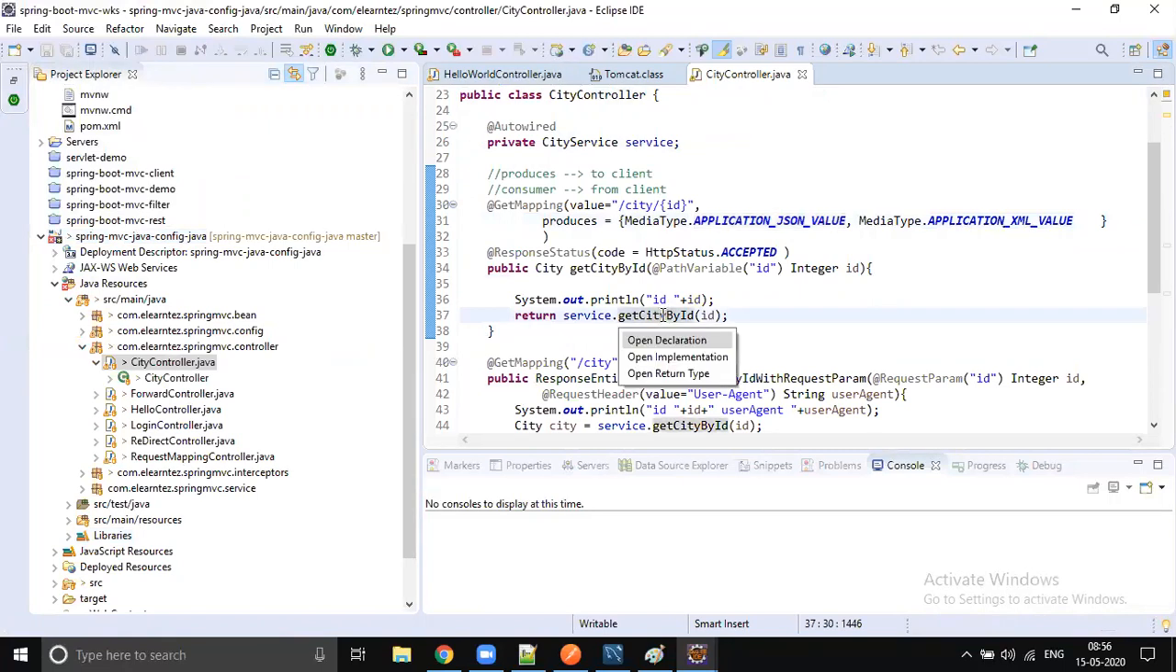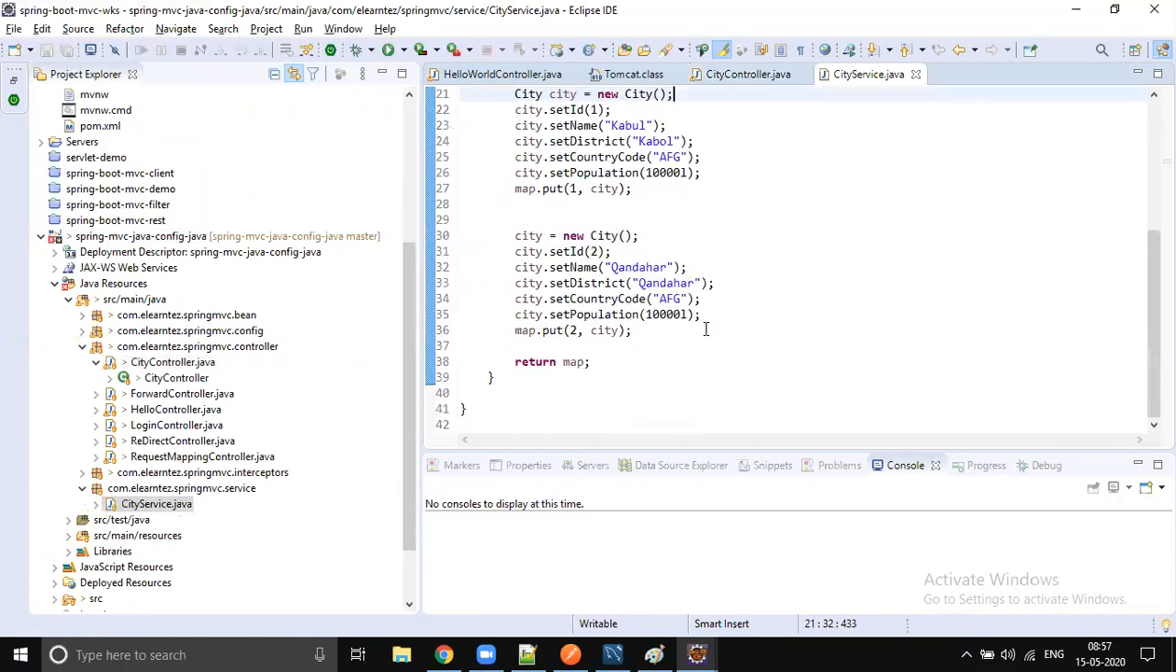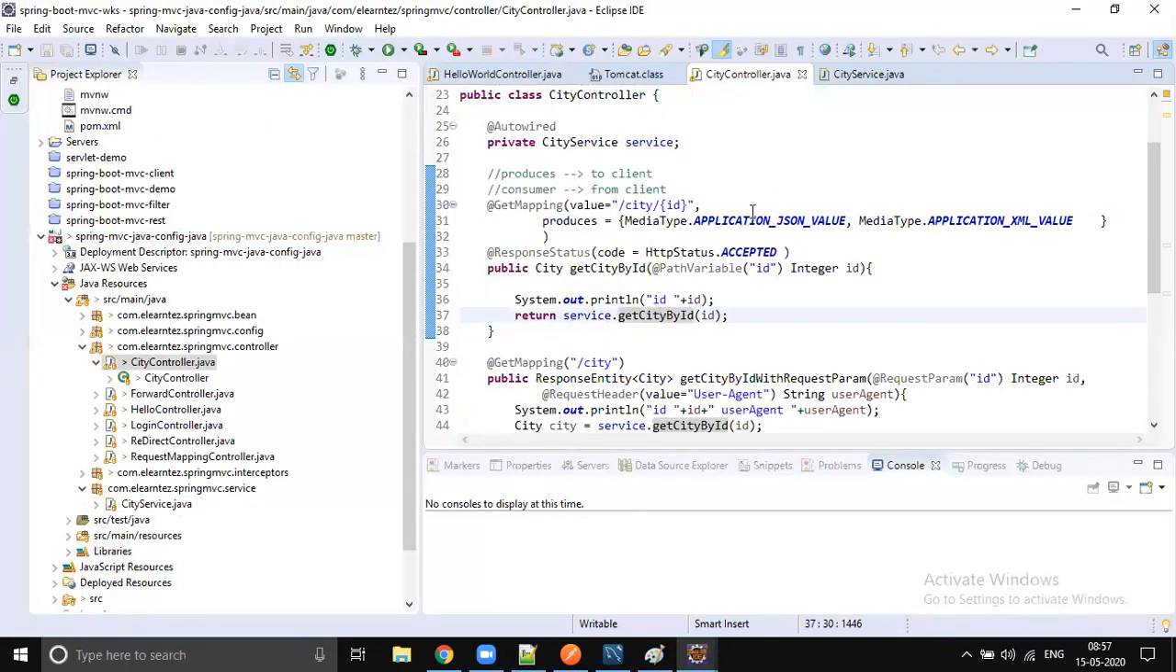It is again hard-coded data, no DB call. Some hard-coded data we will fetch, right? So right now there are two cities, Kabul and Kandahar. So you pass that ID and you can get that city information.